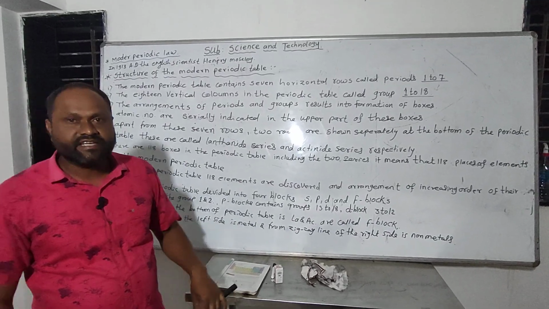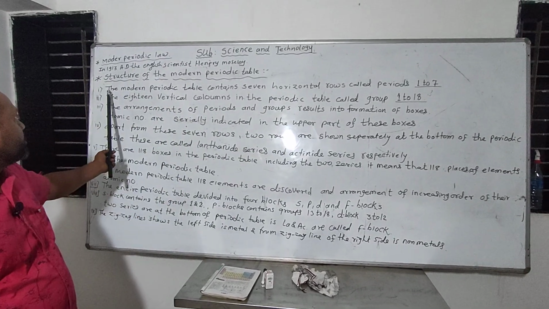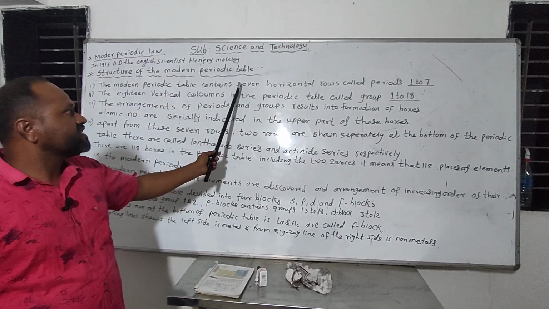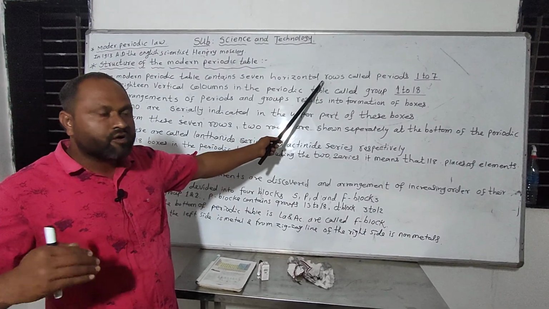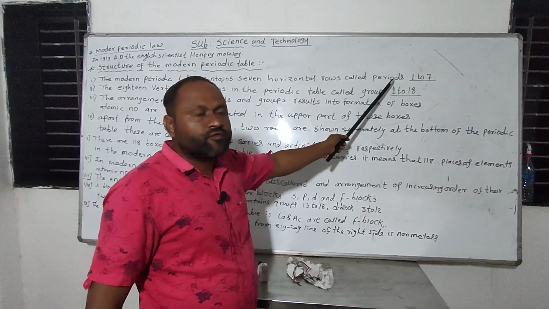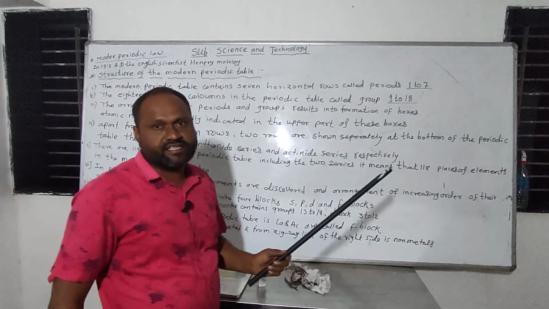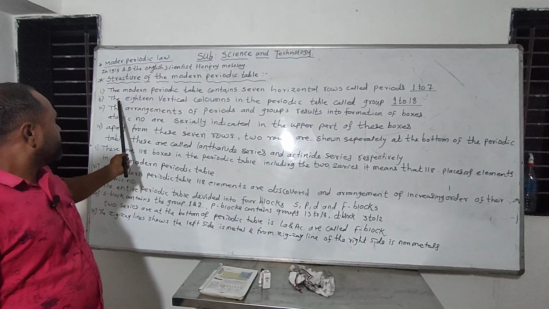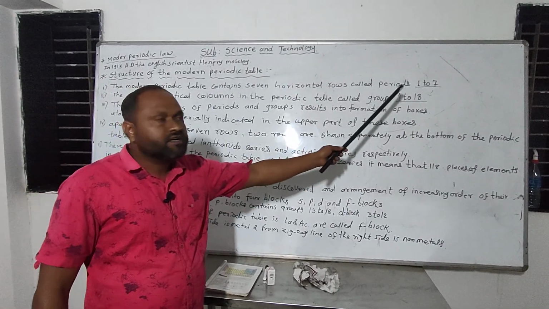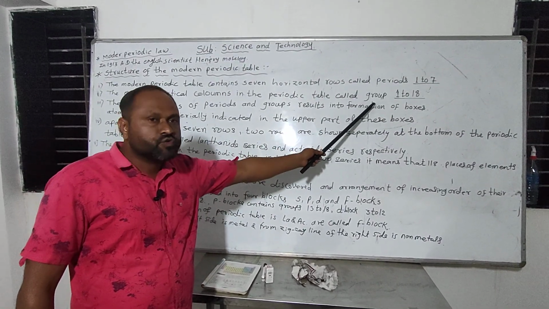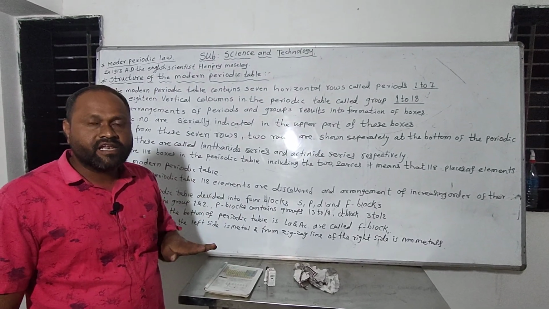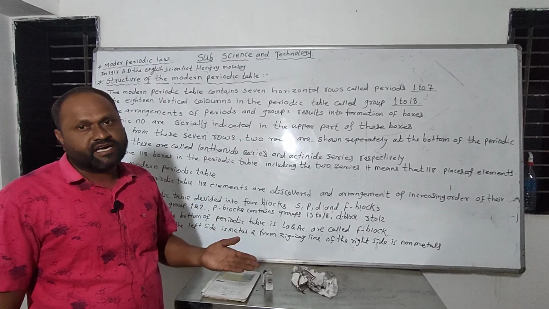The modern periodic table contains 7 horizontal rows, which are called periods, numbered 1 to 7. The 18 vertical columns in the periodic table are called groups, numbered 1 to 18. So there are 18 groups and 7 periods in the periodic table.